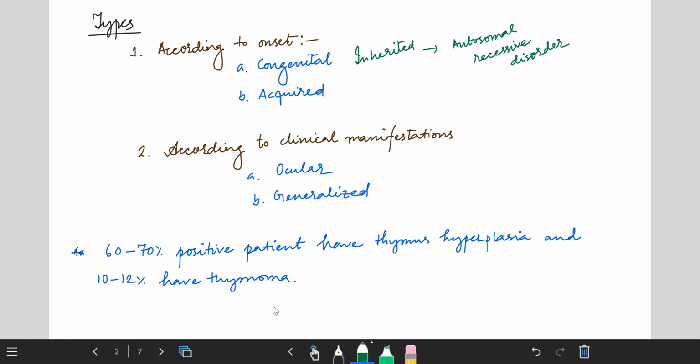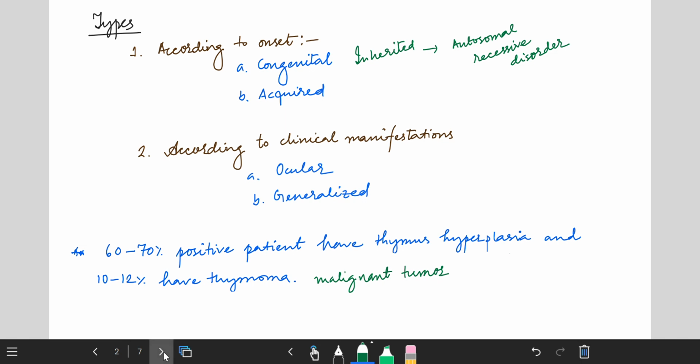Thymus hyperplasia means the thymus is larger in size. If the thymus has a tumor in the epithelial tissue part, it is known as thymoma, a malignant tumor of the epithelial tissues of the thymus gland.